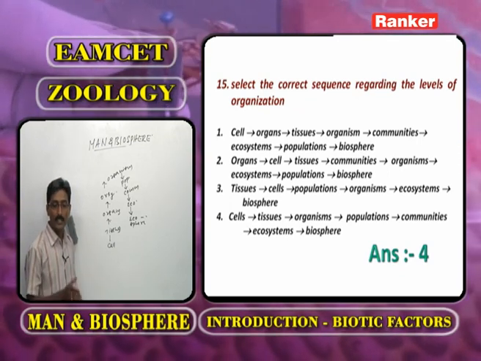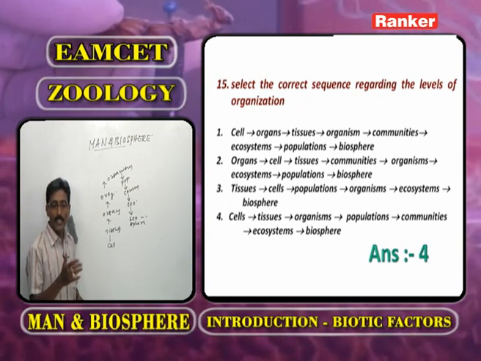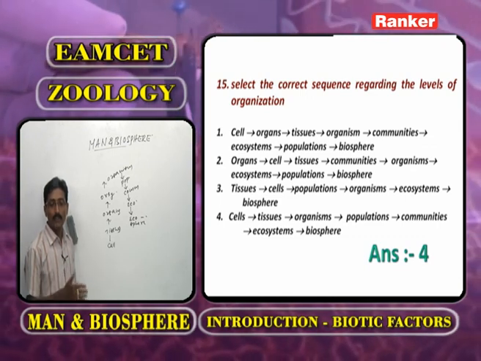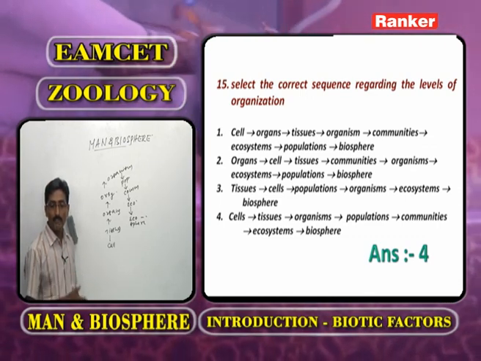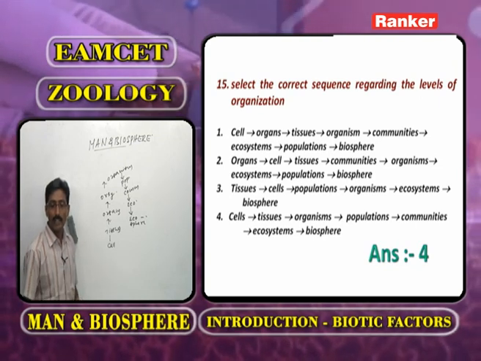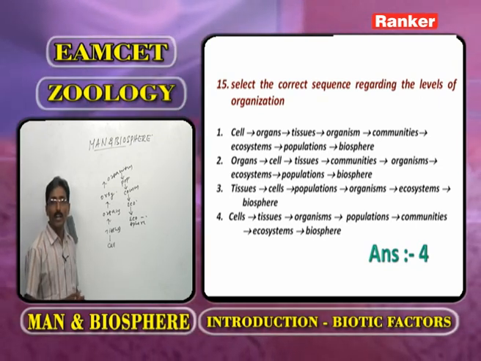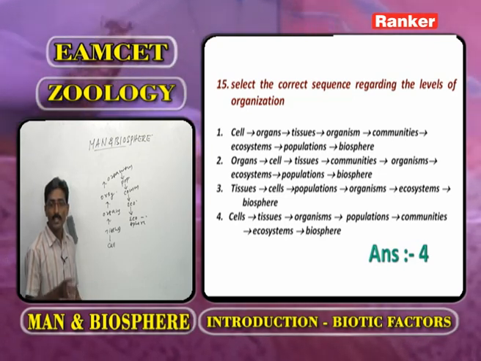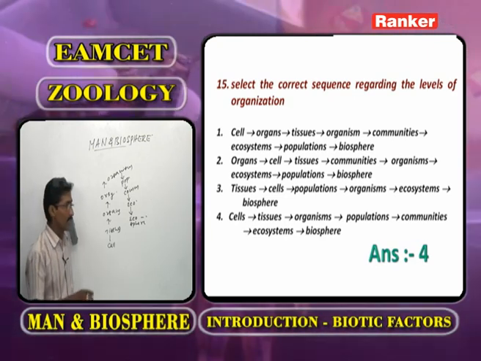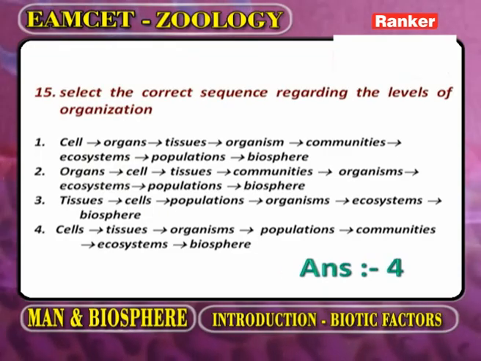The last one. Cells are in the form of tissues, they are in the form of organisms, they are in the form of populations, they are in the form of communities, they are in the form of ecosystems. Finally, all ecosystems are termed as the biosphere or ecosphere. Now we go for the next question.